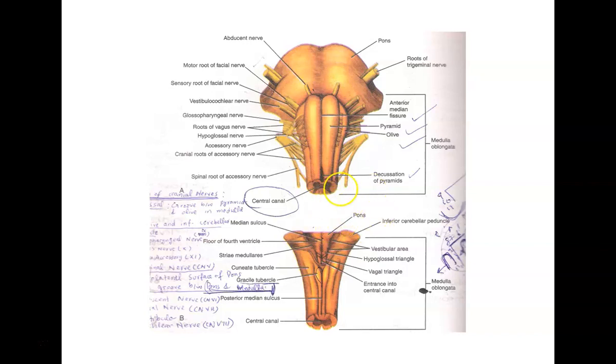we see that it consists of grey and white matter, but the transverse section of the medulla oblongata shows that there is extensive rearrangement.